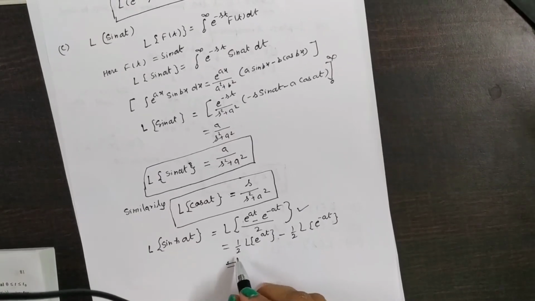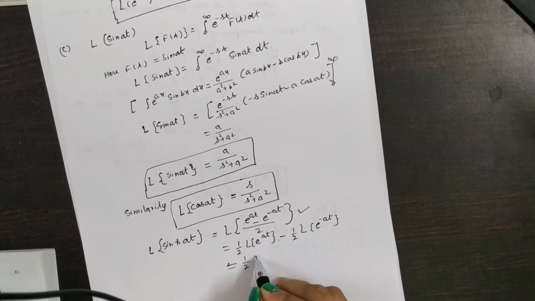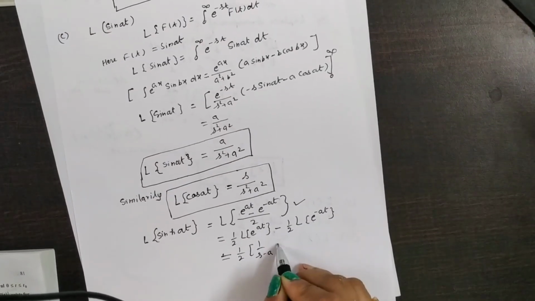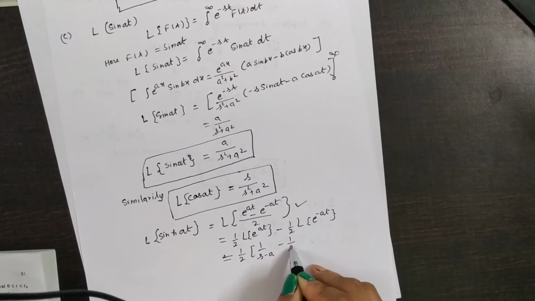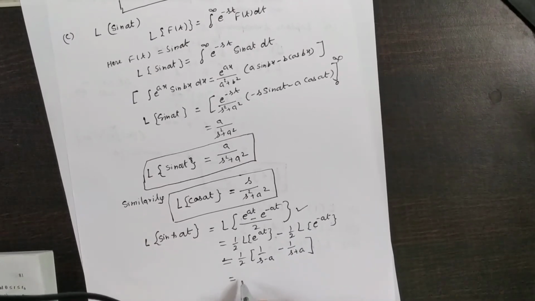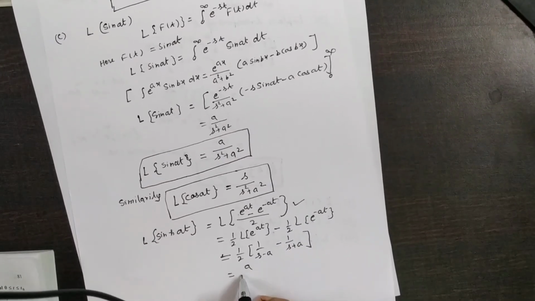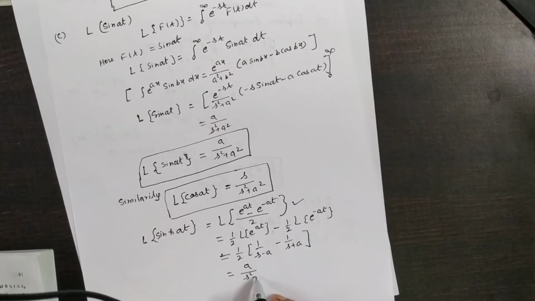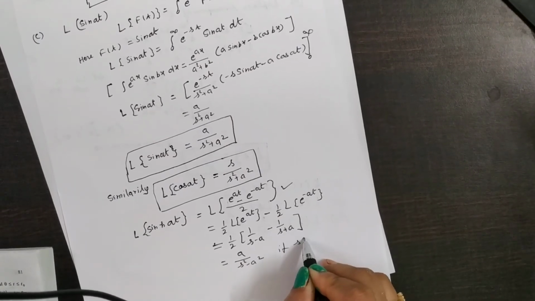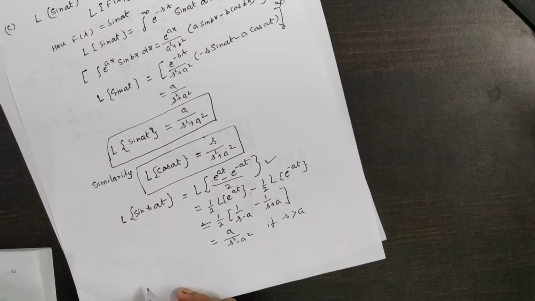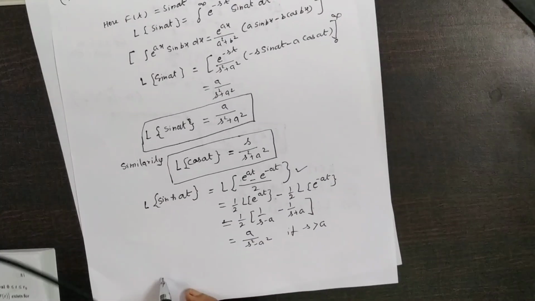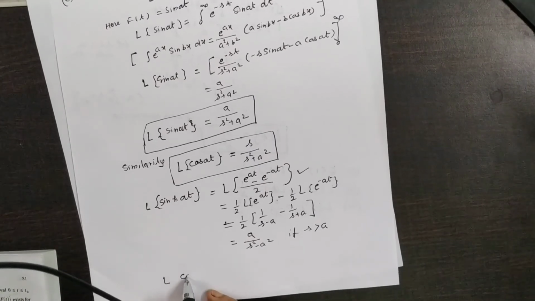You get half of 1 by s minus a, minus 1 by s plus a. So the formula becomes a by s square minus a square, if s is greater than a. This is the formula for sine hyperbolic. Similarly, you can find the formula for the Laplace of cos hyperbolic at.